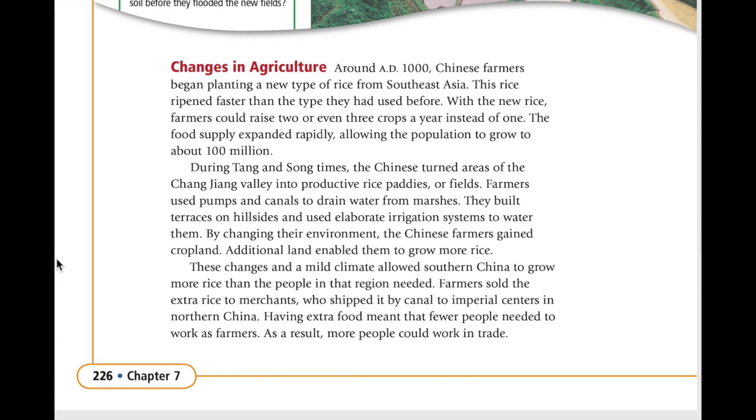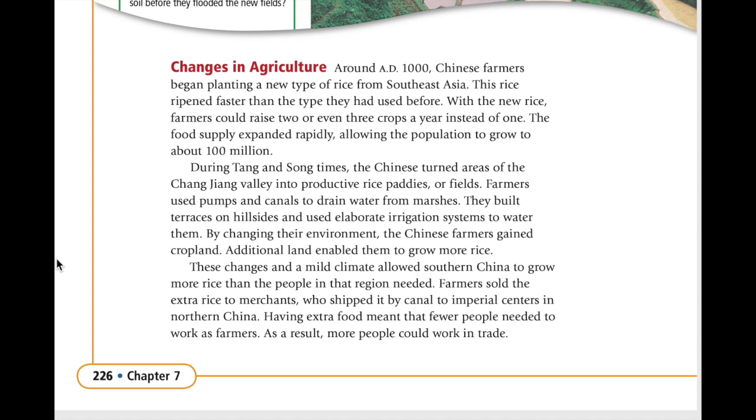Changes in agriculture. Around AD 1000, Chinese farmers began planting a new type of rice from Southeast Asia. This rice ripened faster than the type they had used before. With the new rice, farmers could raise 2 or even 3 crops a year instead of 1. The food supply expanded rapidly, allowing the population to grow to about 100 million. During Tang and Song times, the Chinese turned areas of the Changjiang Valley into productive rice paddies, or fields. Farmers used pumps and canals to drain water from marshes.